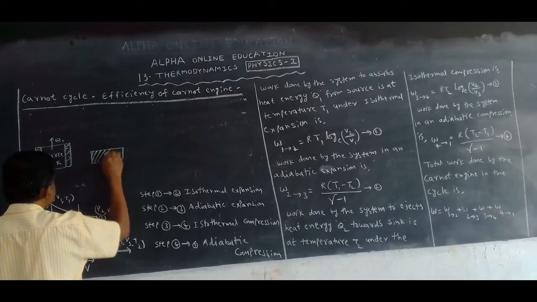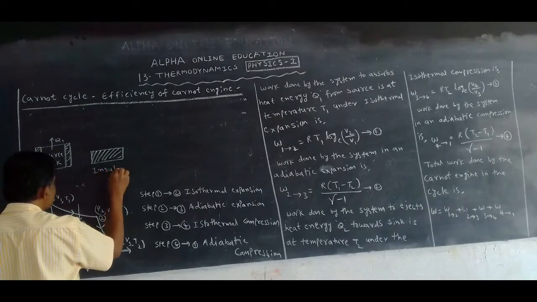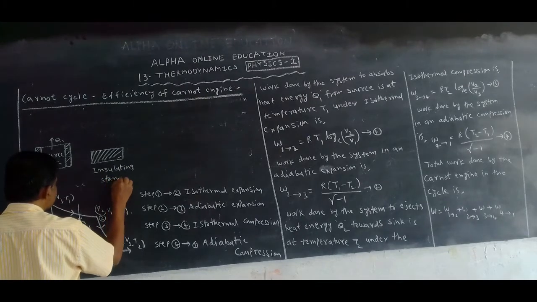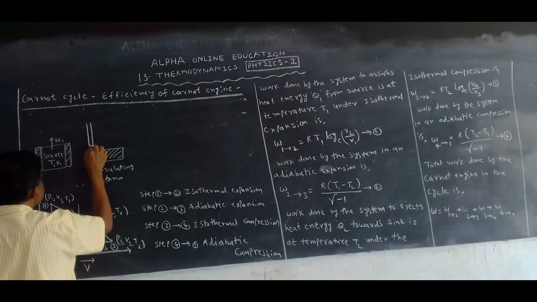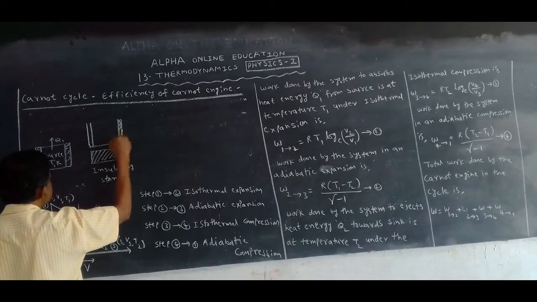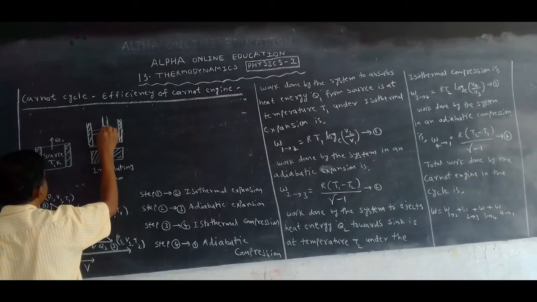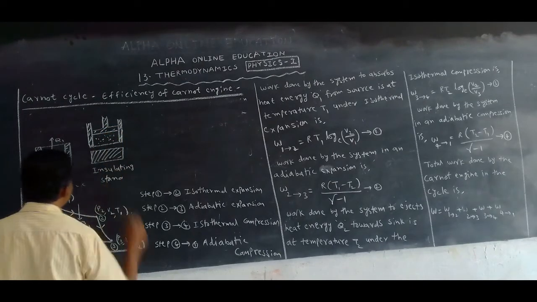Now this is the working substance. What we are taking here is an ideal gas.